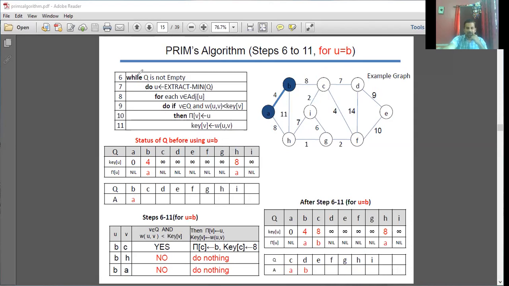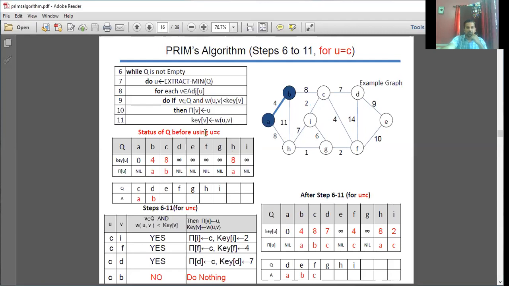Next, repeat the procedure. Q is not empty. Yes, Q is not empty. Same thing. Status of Q before using U is equal to C. A, B is in A, and other than A, B, the remaining vertices are going to be there in your Q. From these available vertices, among C, D, E, F, G, H, I, pick the vertex whose key value is minimum.